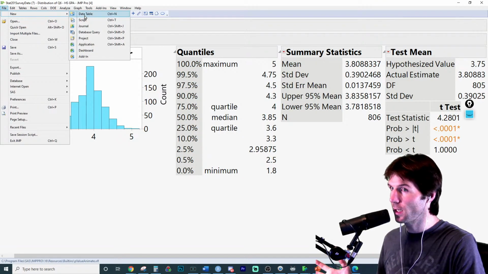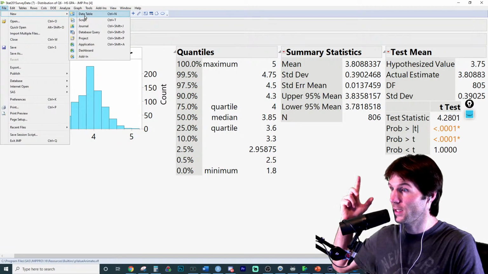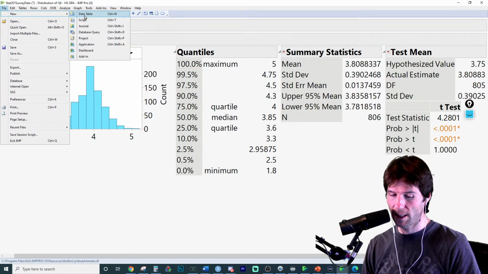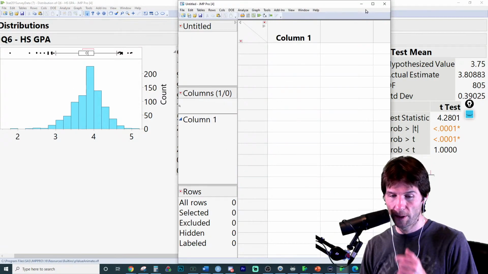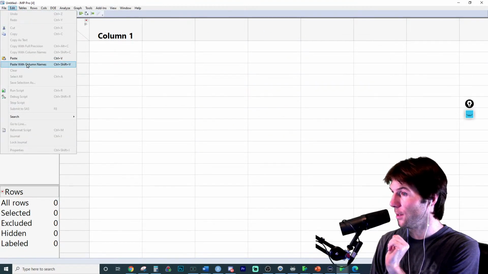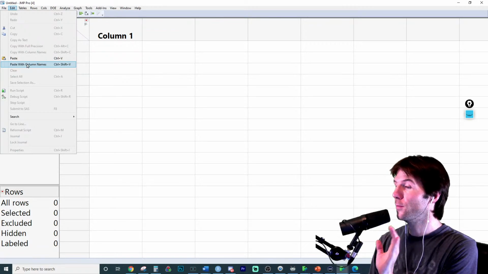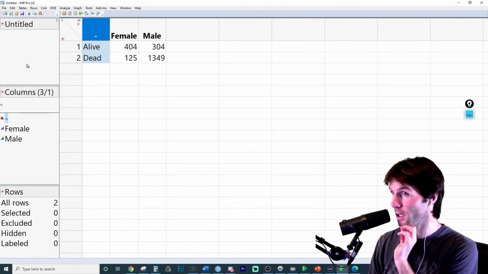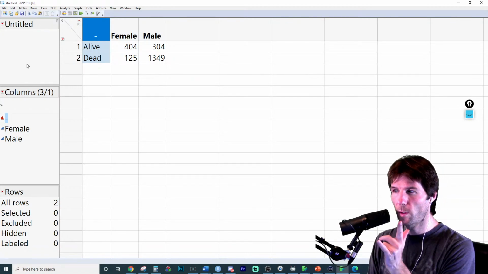So we've just copied our data. Go into JMP, anywhere inside of it, go up to the top. On a Mac, it'll be at the very top of the screen. And then File, new data table. With the new data table open, we're going to go to Edit and then paste with column names. Make sure you paste with the column names this time. Why? Because it had column names. So we're almost there. We have to do one more step.